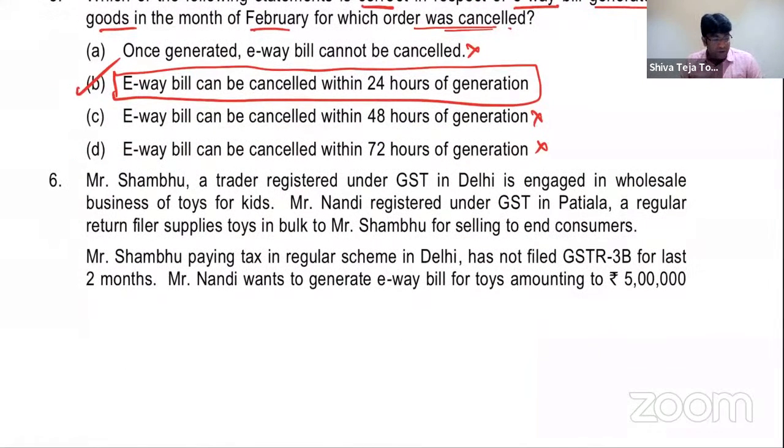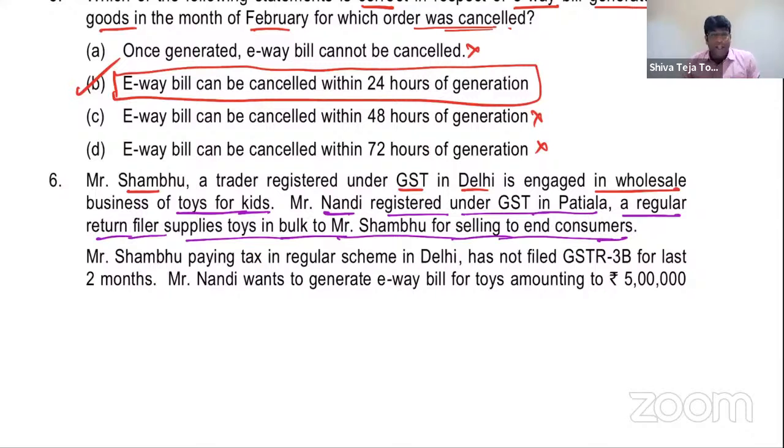Mr. Shambhu. Come on, guys. What is the name, sir? Mr. Shambhu, a trader registered under GST in Delhi, is engaged in wholesale business of toys for kids. Mr. Nandi, registered under GST in Patiala, a regular return filer, supplies toys in bulk to Shambhu for selling to end consumers. So Nandi supplied to whom, sir? Shambhu.